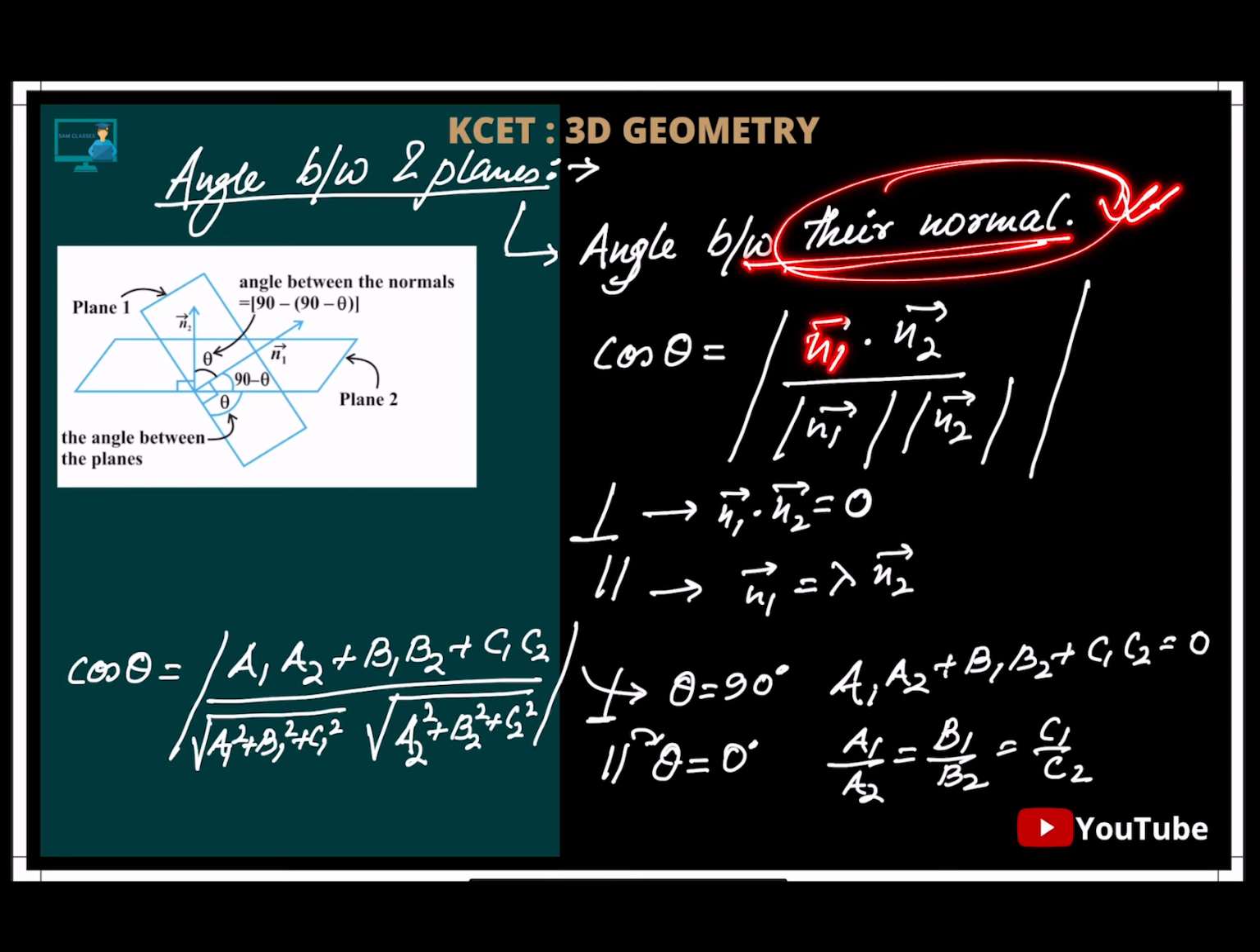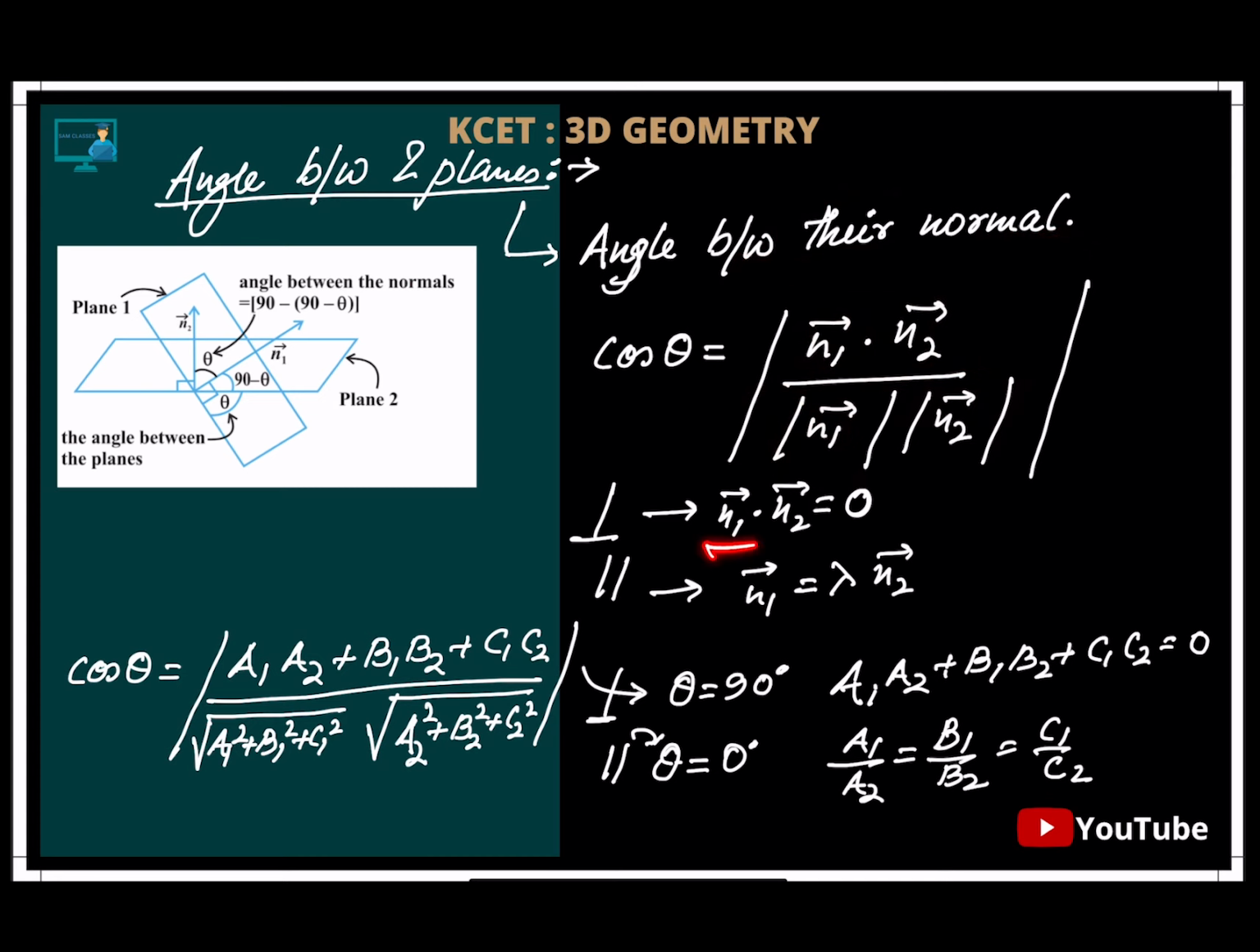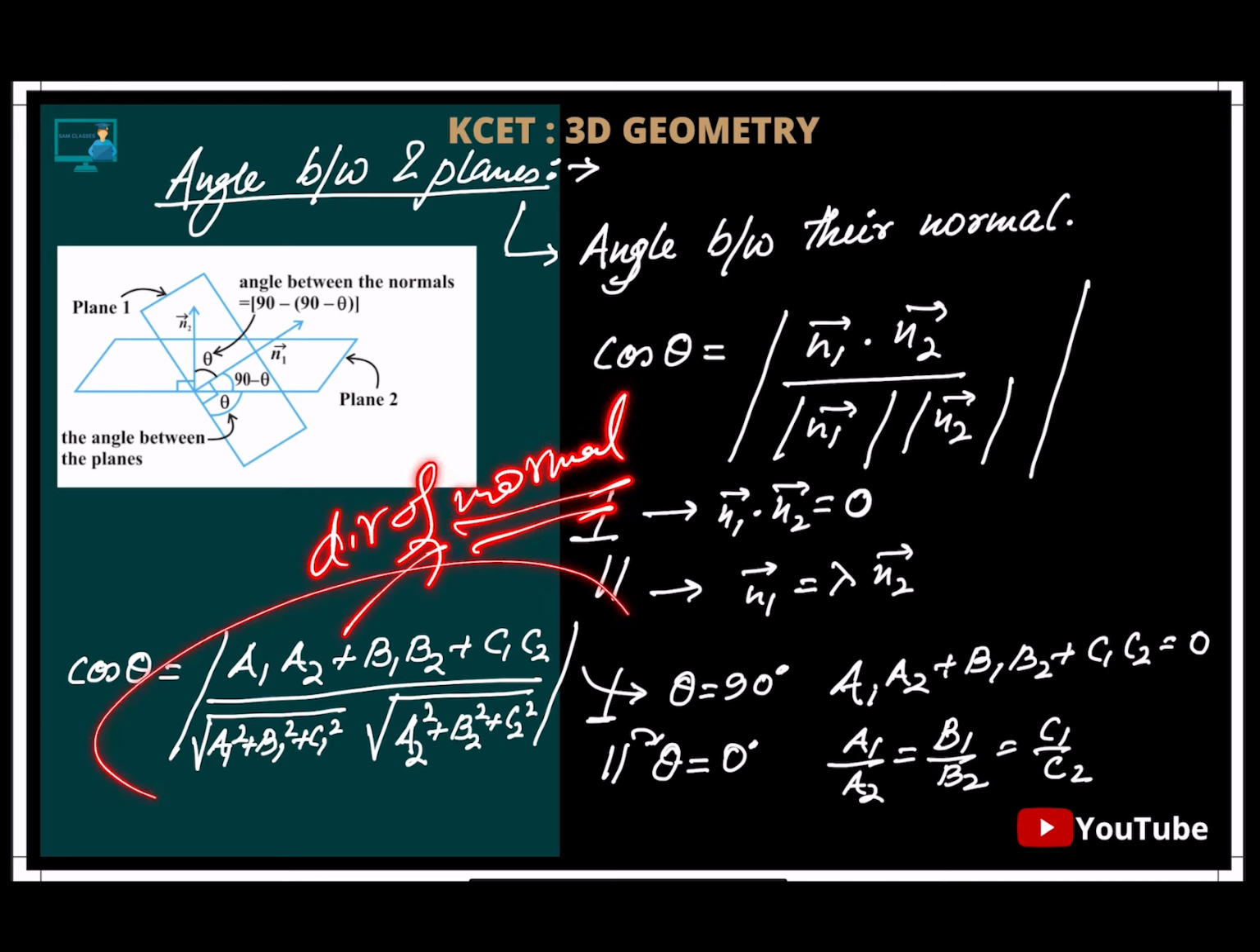So that is equal to what? n1 vector dot n2 vector, divided by mod of n1 into mod of n2. That's it. Clear? If the dot product is 0, it means perpendicular. If they are proportional, it means parallel. And you can also do it in terms of direction ratios of the normals. So don't get confused.